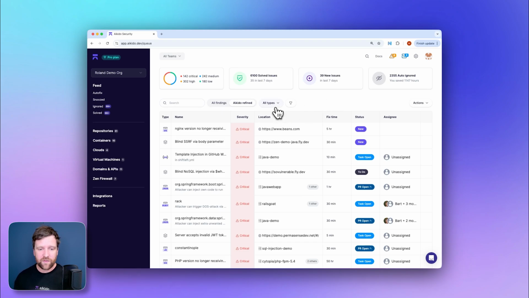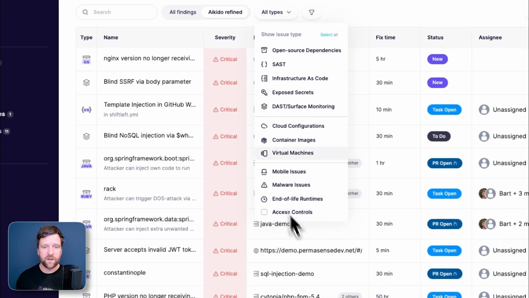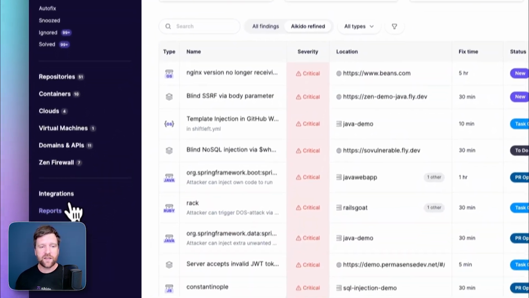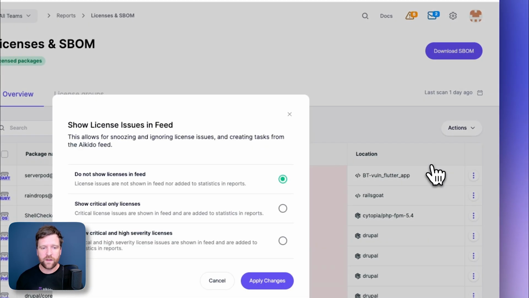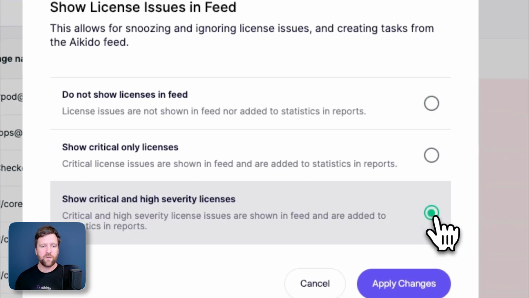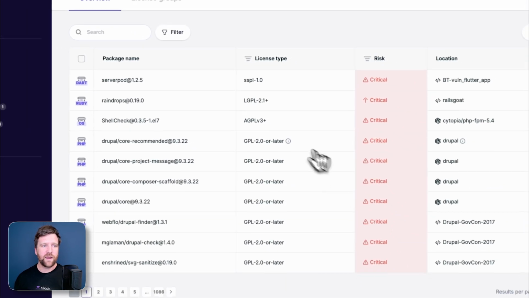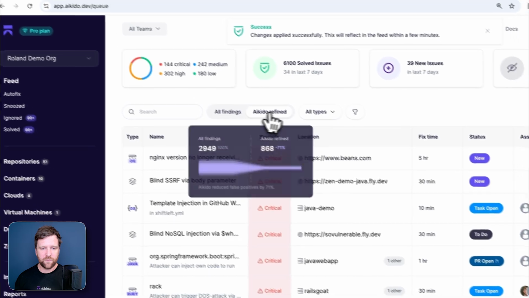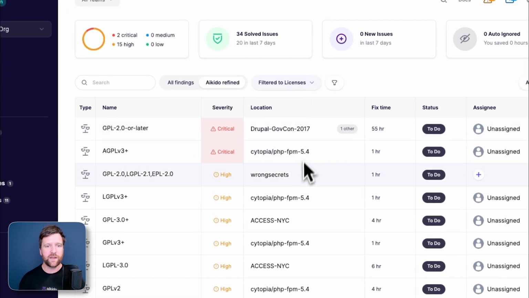So right now we have it set so that licenses aren't going to show up in our threat feed. As you can see here, there's no option for license risks. All we need to do is head to reports, licenses, and SBOMs. And we can very quickly turn that on. Here, we're just going to say that we only want to see critical and high severities, not all licenses. Once we apply this change here, if we head back to our feed, we have this helpful license issues. We can view this in our feed just along with all the other issues that we have.